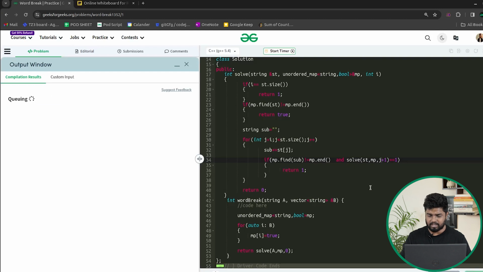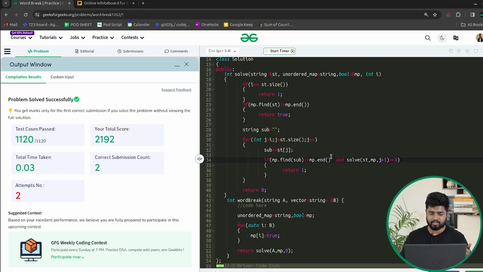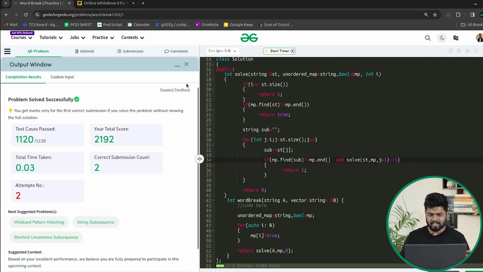Let's try and submit it as well to check if it is getting a TLE or not. It will give us a TLE because this is not optimized. Okay, it does pass, but you can see that the time is high.